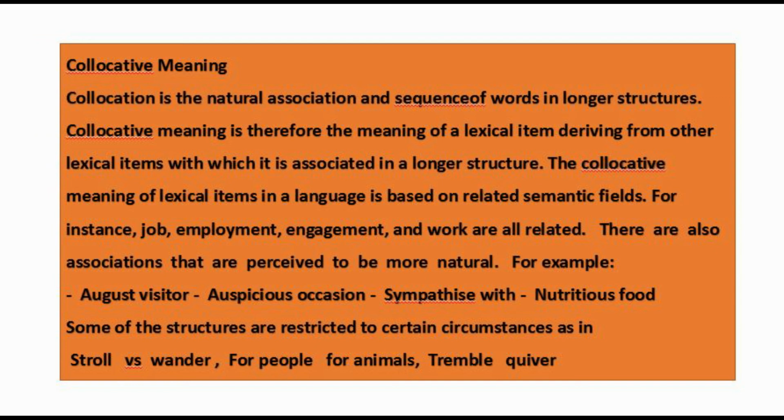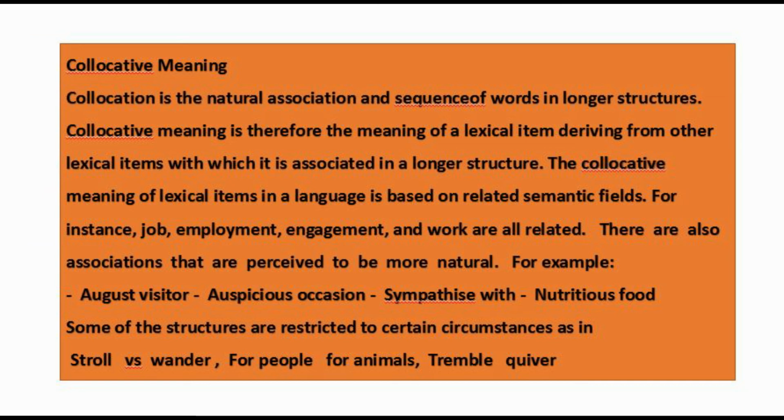There are also associations that are perceived to be more natural. Consider the following examples: august visitor, auspicious occasion, sympathize with, notorious food. Some of the structures are restricted to certain circumstances, as in stroll versus wander, for people, for animals, tremble, queer.